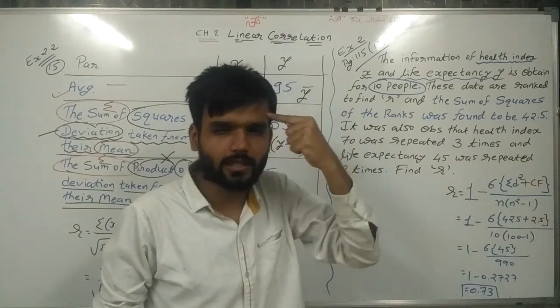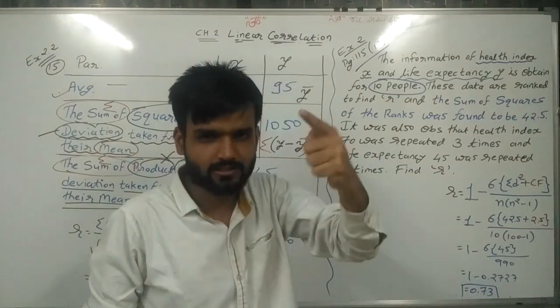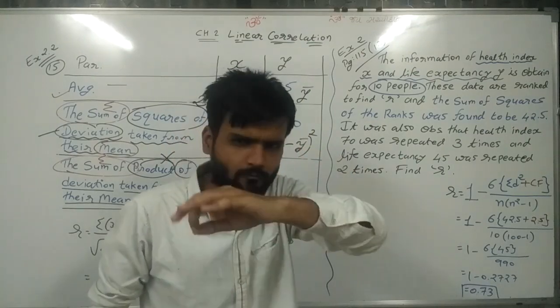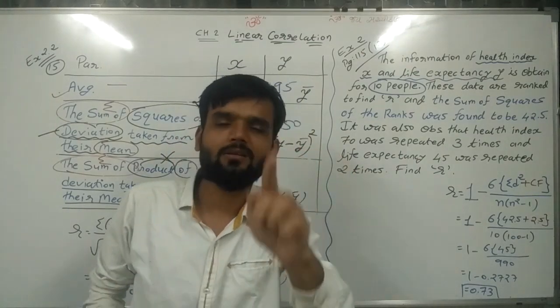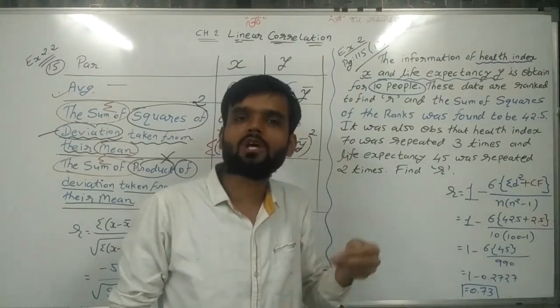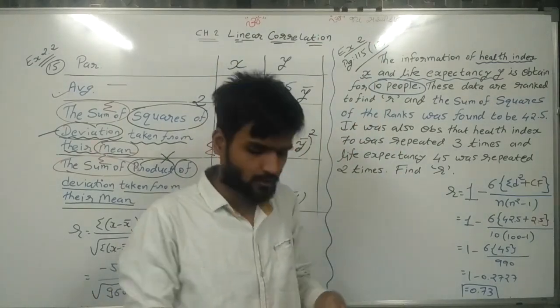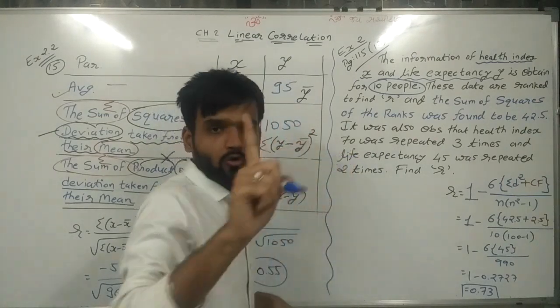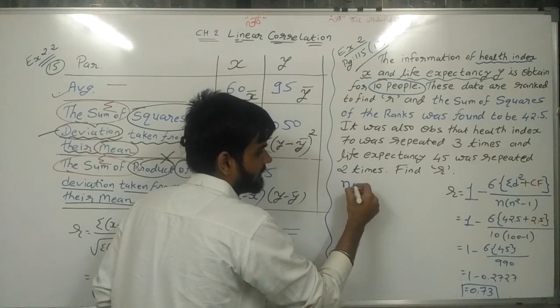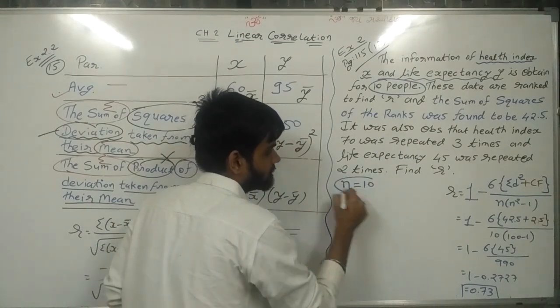Think. What is 10? Some of you very well know 10 means n, the number of observations. So here one value we have, that is n is equal to 10.